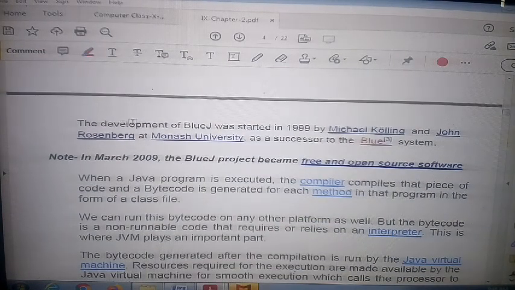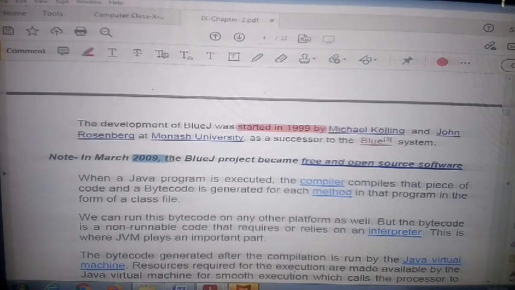Now I will discuss the history of BlueJ. The development of BlueJ started in 1999 by Michael Kolling and John Rosenberg at Mercer University.